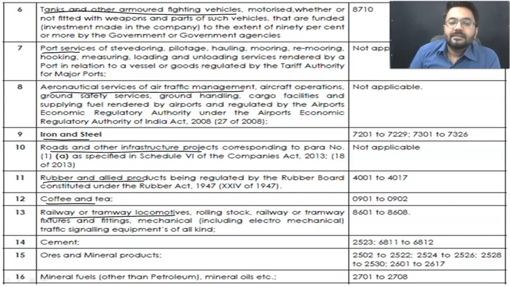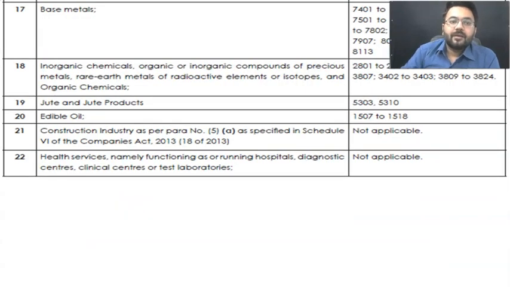If any company is working for railway, whether they are manufacturing tracks or doing anything else, in that situation, it is also going to apply. Apart from that, cement, ores and mineral products, mineral fuels. Moving ahead, the base metals, inorganic chemicals, jute and jute products, edible oil, construction company, health services.